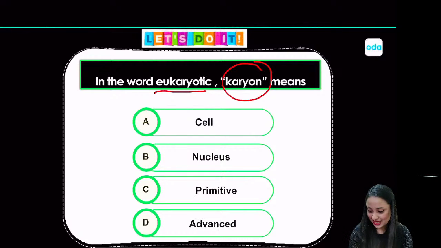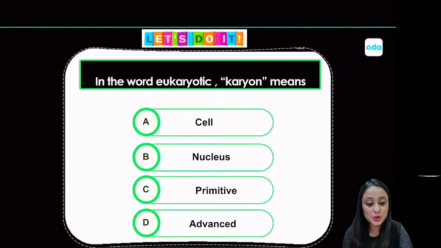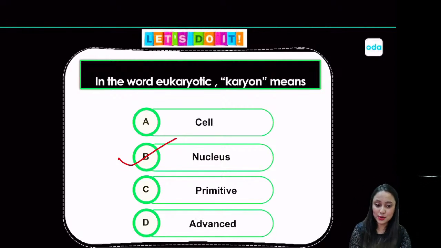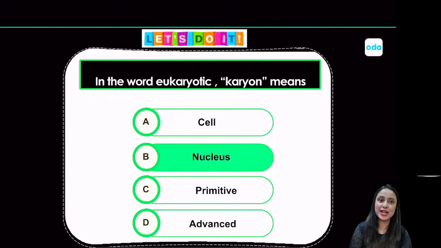Okay, so yes, I think I have already got some answers. Very good, people. So you have been listening with a lot of attention, it seems. Yes, so karyon indeed will mean nucleus. Okay, karyon means nucleus. Okay, let's have a look at the answer. Karyon will mean nucleus.